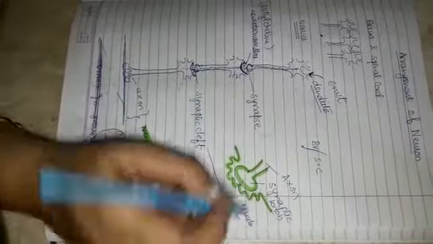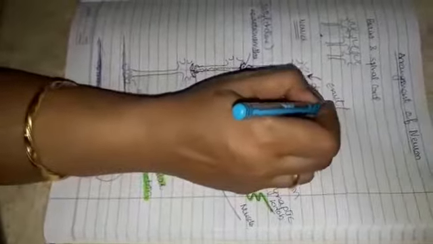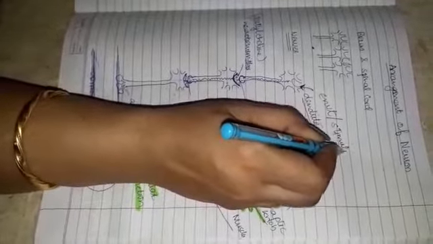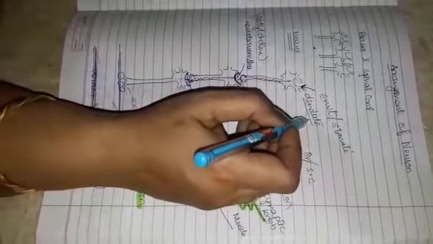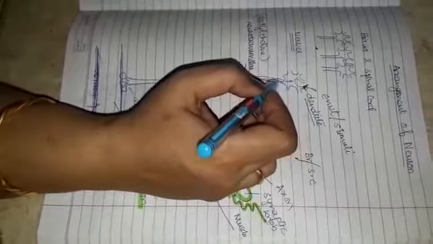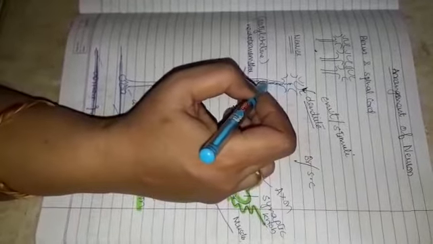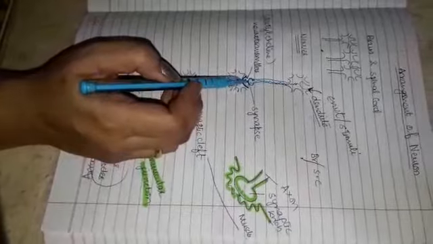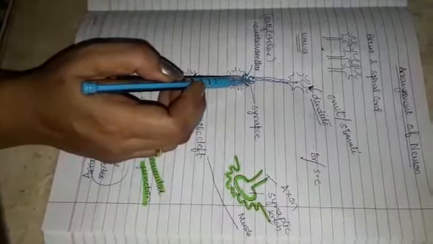This is how a nerve impulse is generated: any stimulus or any change in the environment is received by the dendrites of the neuron, which sets up a nerve impulse in the cell body, then the axon. The nerve impulse travels through the axon and reaches the synaptic knob.